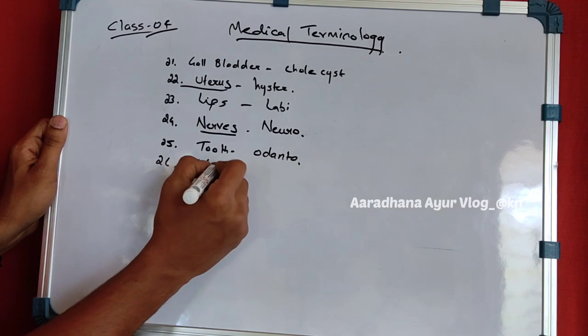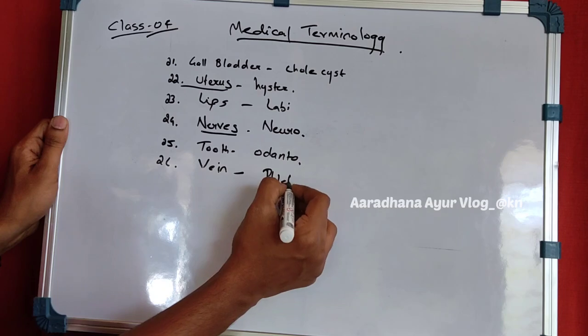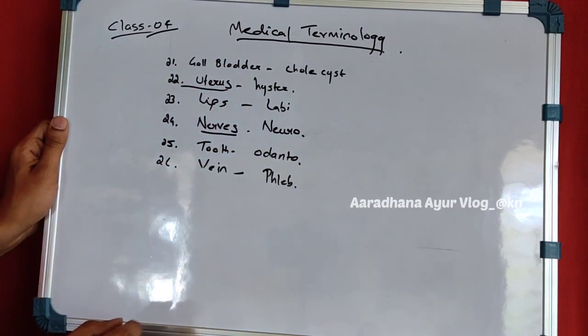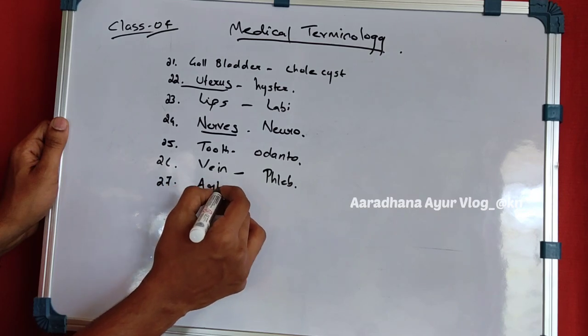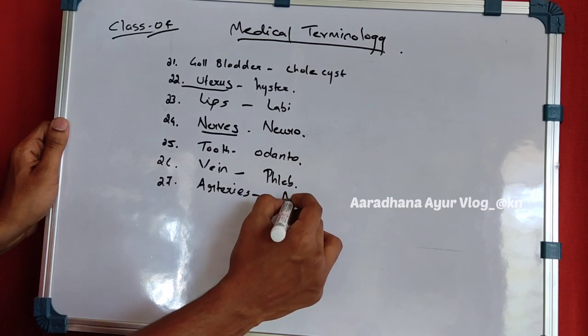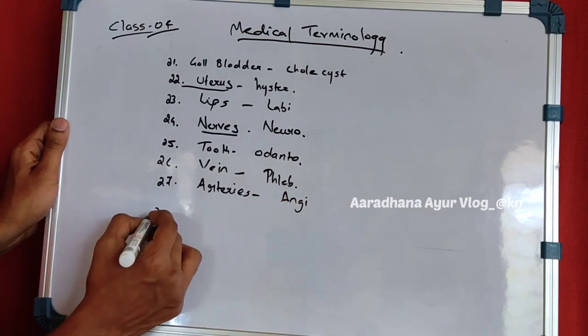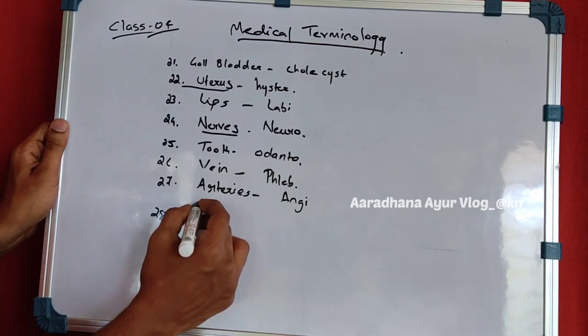26th is the vein. It is called phlebo. Similarly, arteries. Arteries is known as arterio. 28th is the cecum.